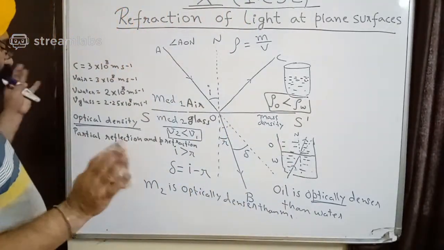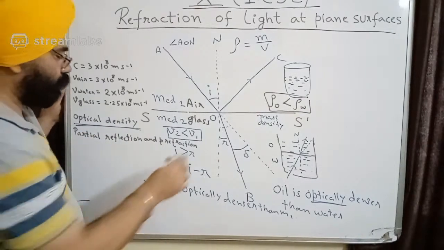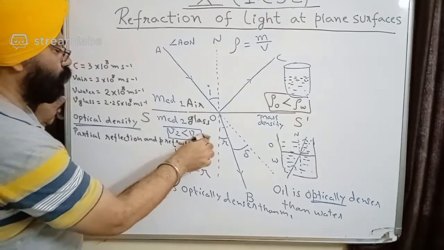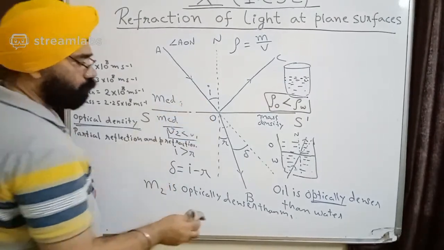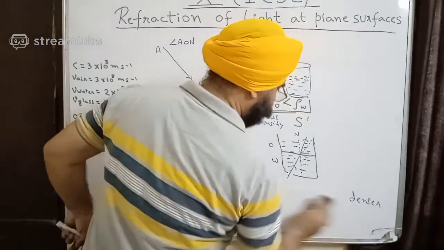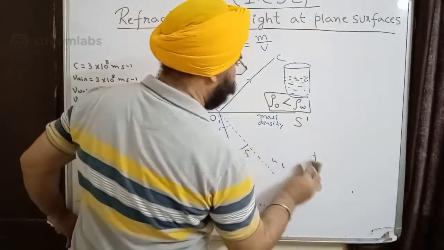Okay, so we have discussed optical density, we have discussed partial reflection. We have done most of the things. We only missed out. Okay, now we reverse it. I erase all this.